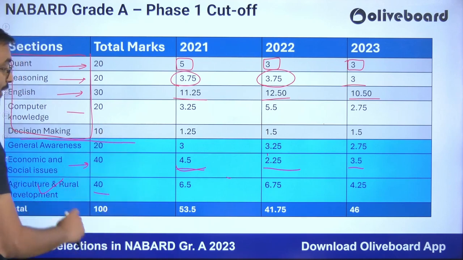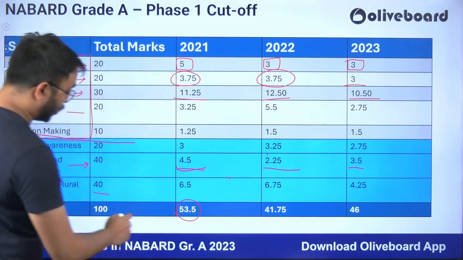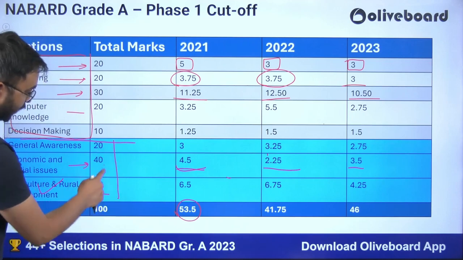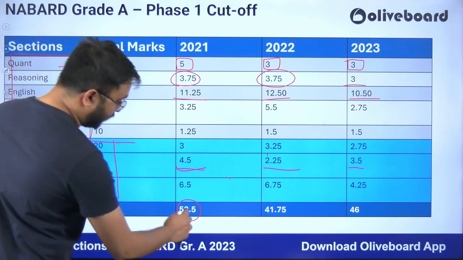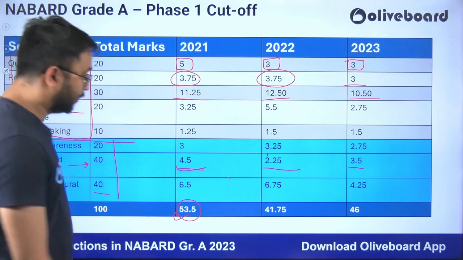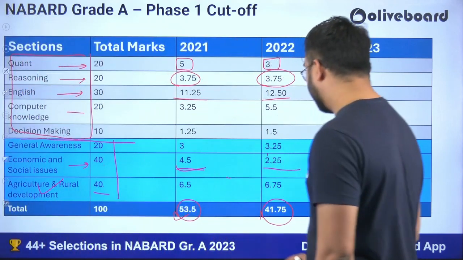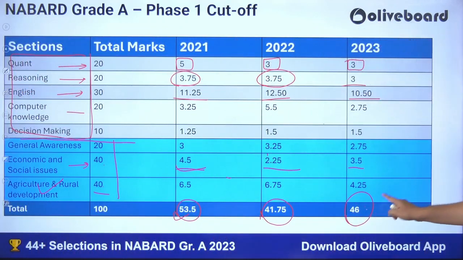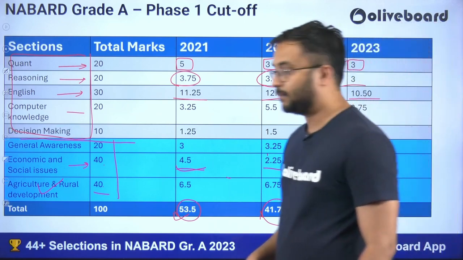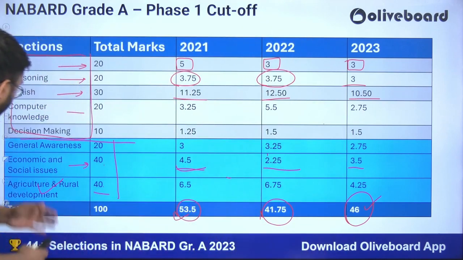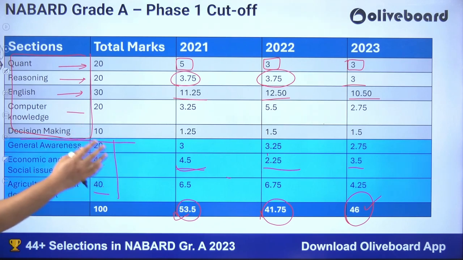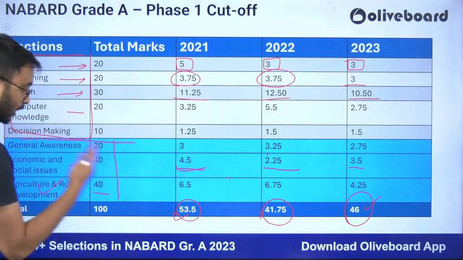Now let us see what the total merit cutoff is. Here the total merit cutoff out of these 100 marks, 20 plus 40 plus 40, in 2021 was 53.5, in 2022 was 41.75, and in 2023 it was 46.0 marks. So if the previous total cutoff was 46, how can you get 46 marks from general awareness, ESI and ARD? Very simple. I will tell you one of the most minimalistic things to do so that you can clear the Phase 1 total merit cutoff.